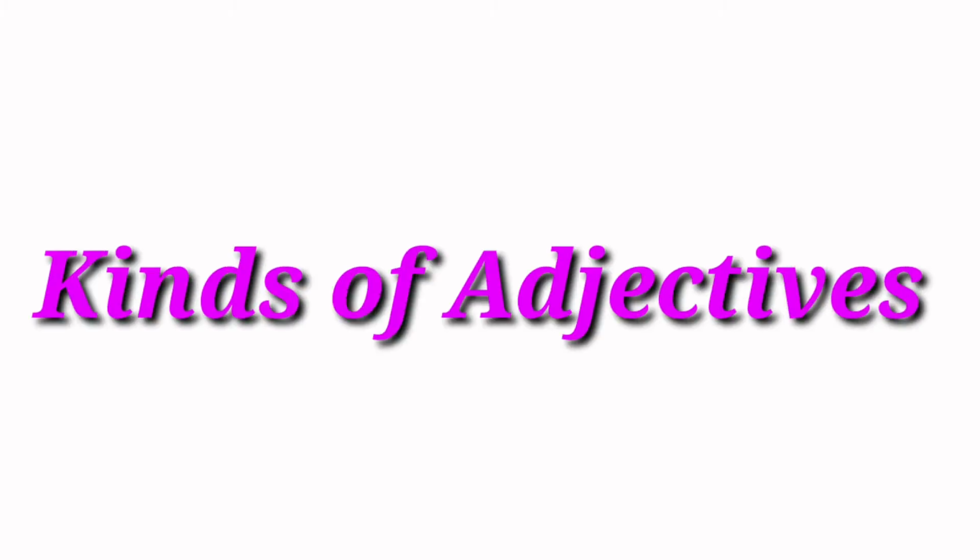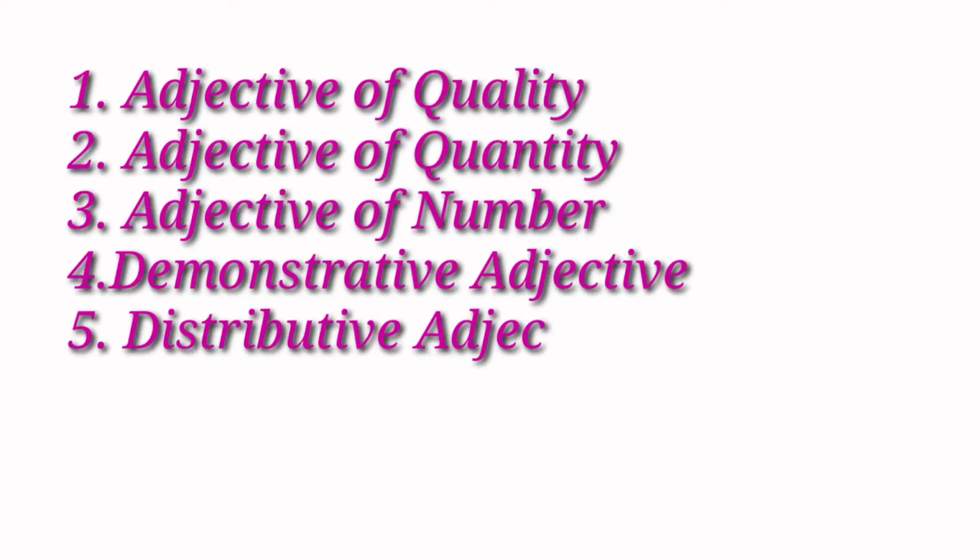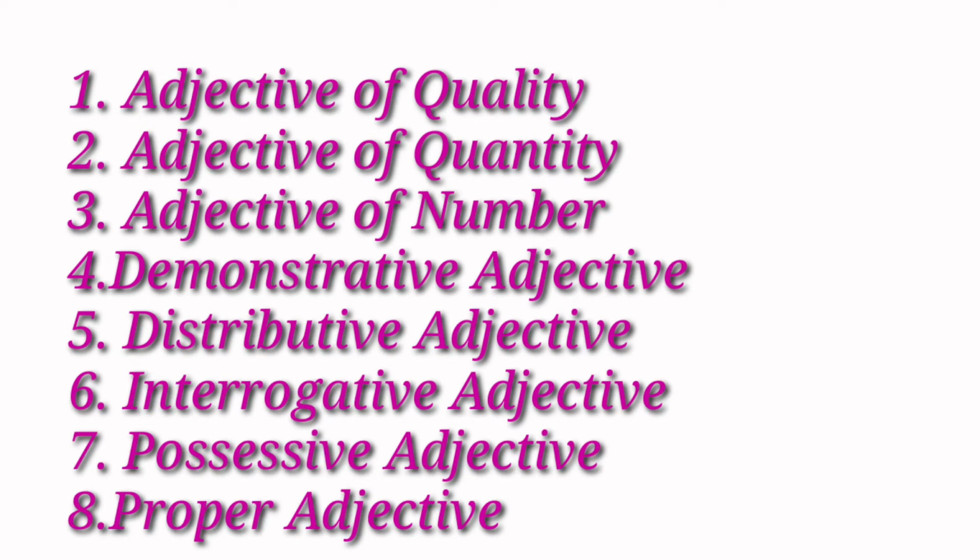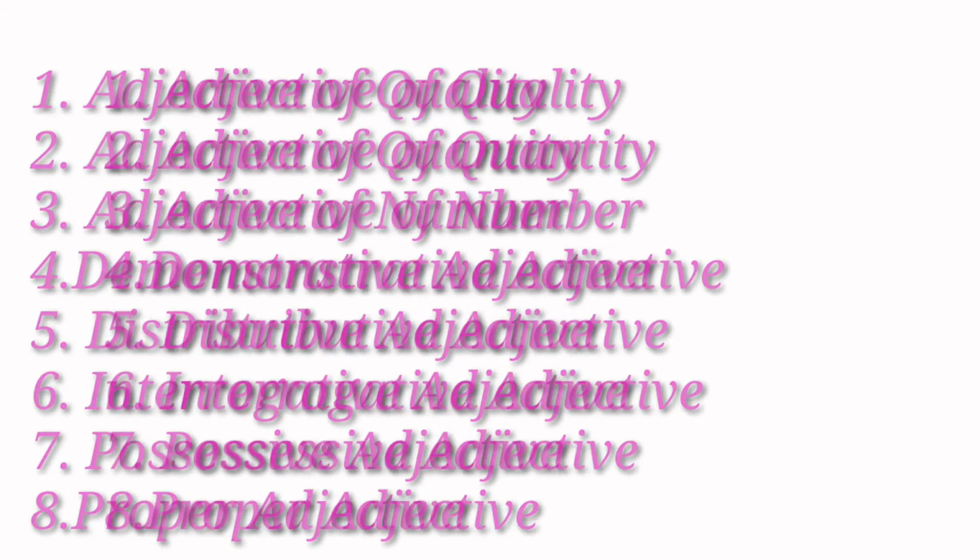Now let's see different kinds of adjectives. They are adjective of quality, adjective of quantity, adjective of number, demonstrative adjective, distributive adjective, interrogative adjective, possessive adjective, and proper adjective. Let's learn the adjective of quality.